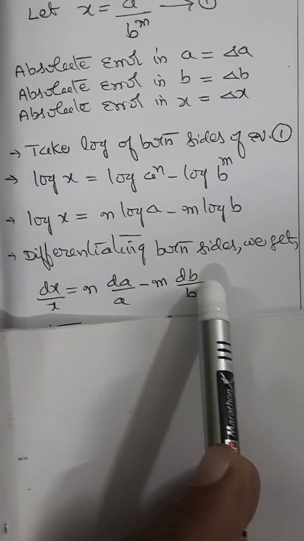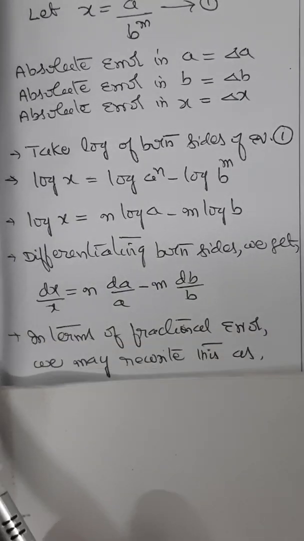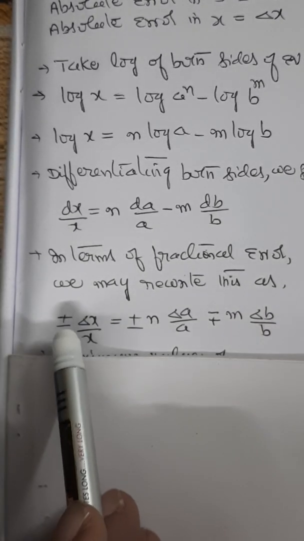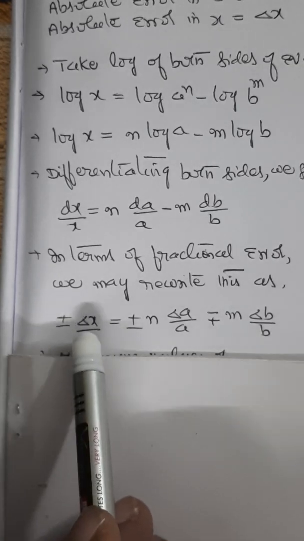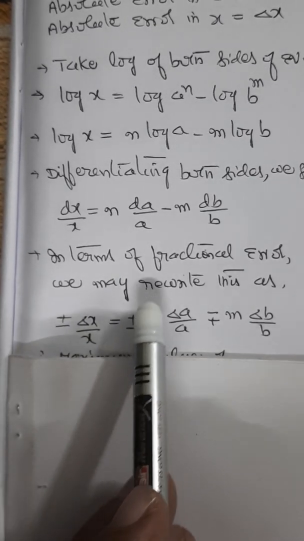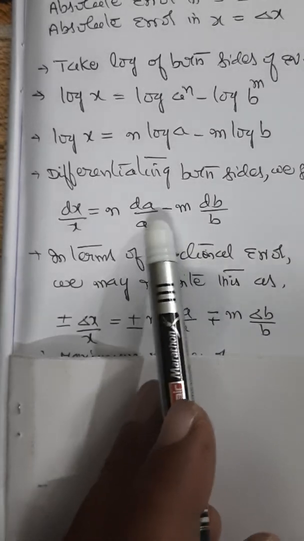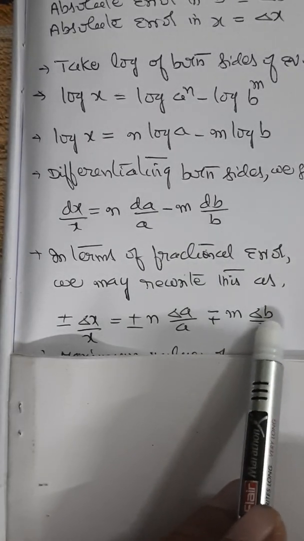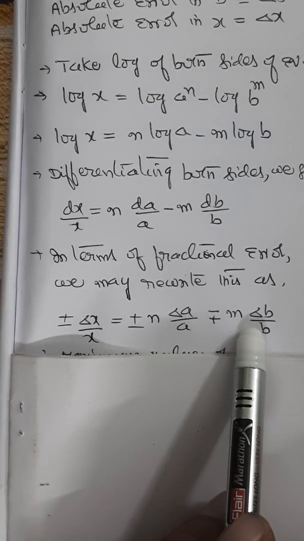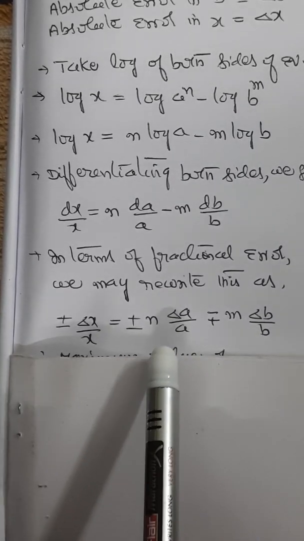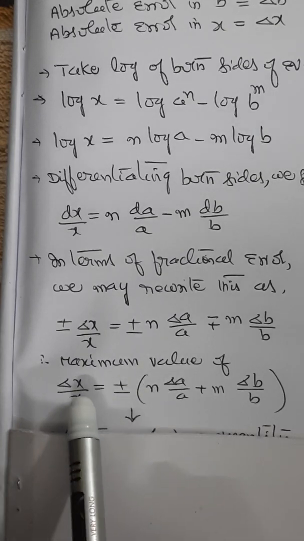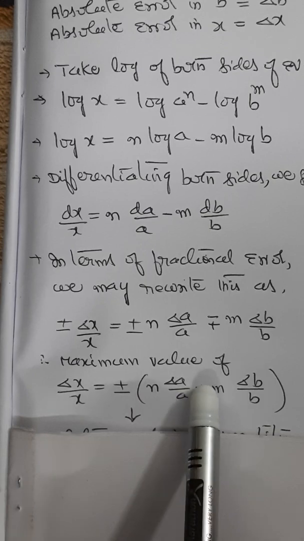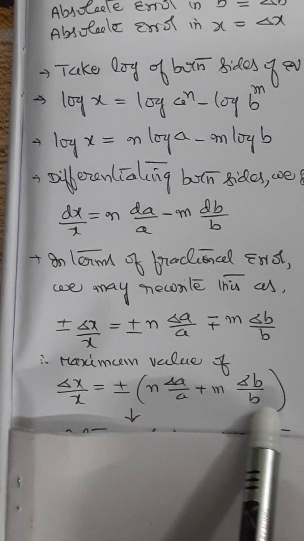Now we may rewrite it in terms of fractional errors: instead of dx, we write plus or minus delta x by x equal to plus or minus n into delta A by A minus plus m into delta B by B. Therefore, the maximum value of delta x by x equals plus or minus n into delta A by A plus m into delta B by B.